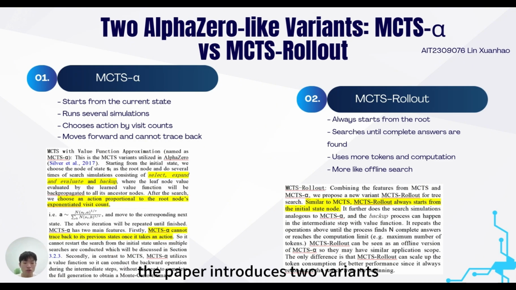The paper introduces two variants. MCTS-alpha starts from the current state, runs simulations, and chooses the next action by visit counts. After moving forward, it cannot trace back. MCTS-rollout always starts from the root and searches until complete answers are found or the computation limit is reached. So it uses more computation but may get better solutions.